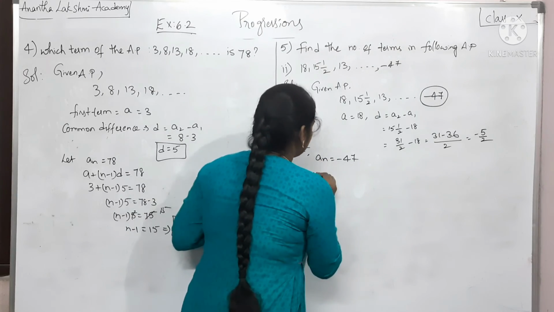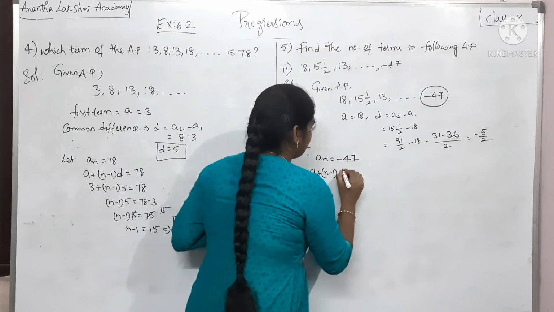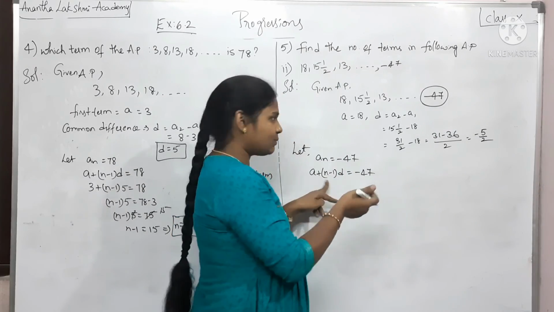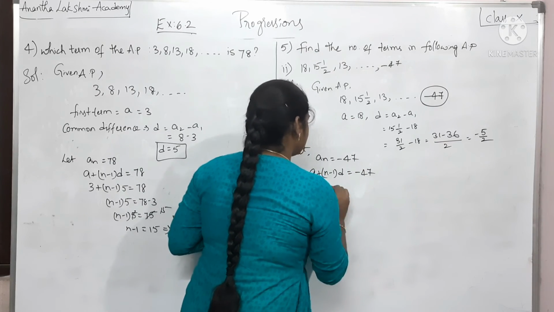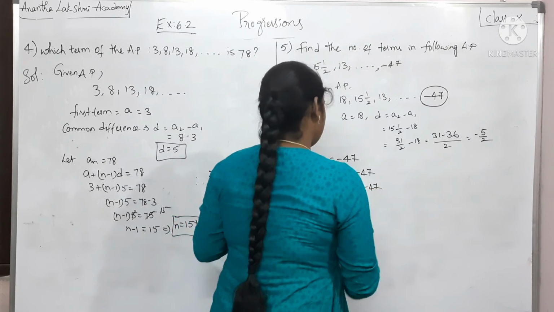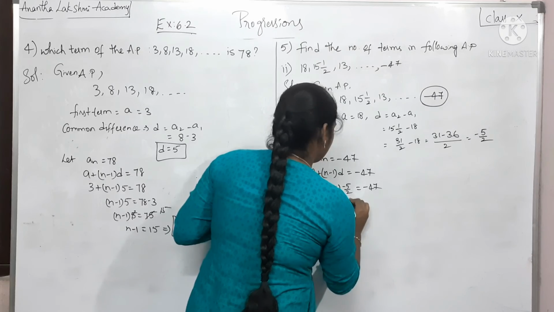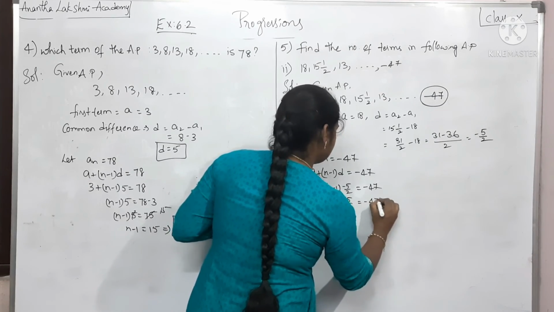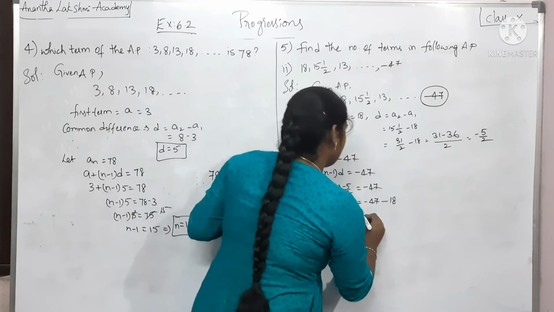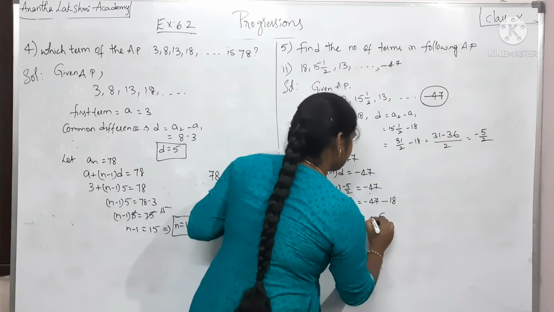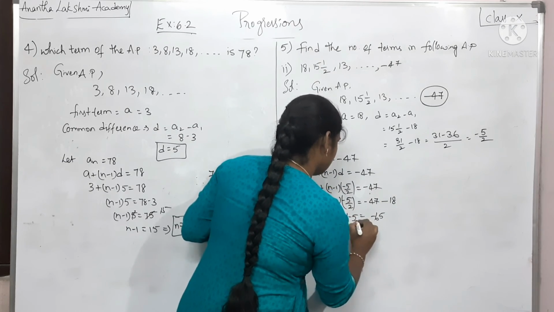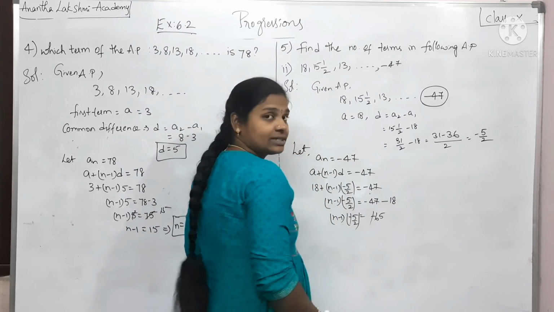Okay, so a plus (n minus 1) into d is equal to minus 47. We know everything except n. That is what we are supposed to figure out. a is 18 plus (n minus 1) into minus 5 by 2 is equal to minus 47. So (n minus 1) into minus 5 by 2 is equal to minus 47. This 18 I am sending to the other side, that becomes minus 18. So minus 47 minus 18 is minus 65. (n minus 1) into minus 5 by 2 is equal to minus 65. This minus and this minus get cancelled.